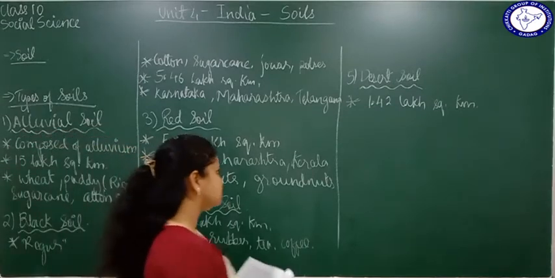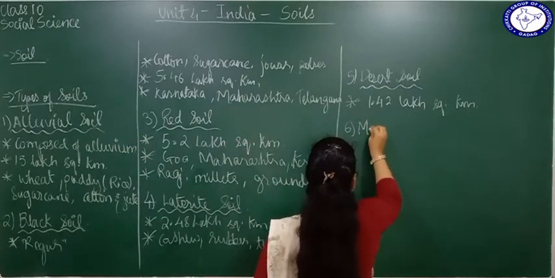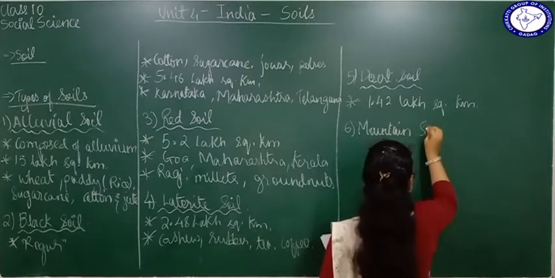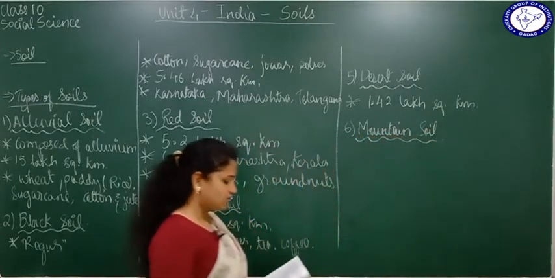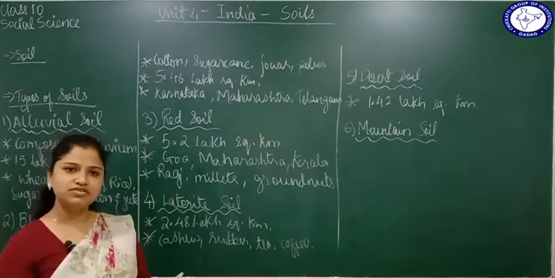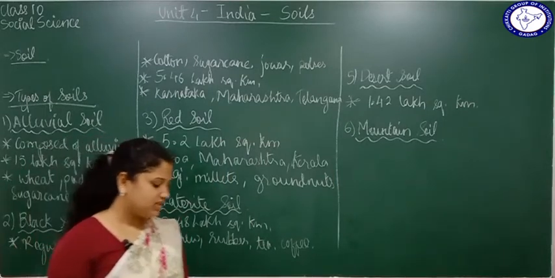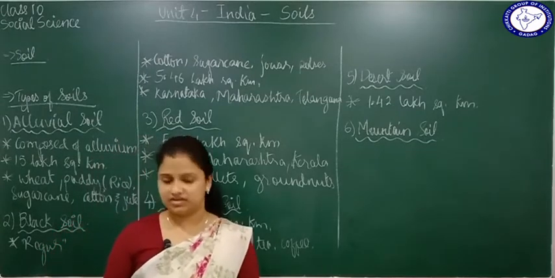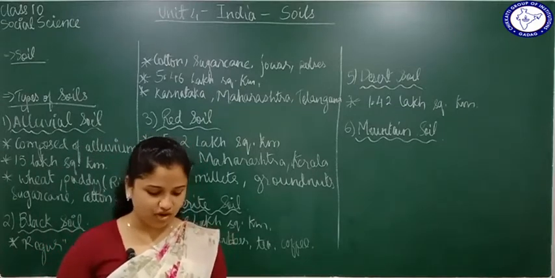Let's talk about the last type of soil here, which is the mountain soil. These soils are found on the slopes of the mountains. Because it is mountain soil, it will be found on mountains, right? Desert soil is found in the desert, mountain soil is found in the mountains. They are mostly formed by the decomposition of organic matter. They are rich in humus and very fertile and can be used for cultivation.